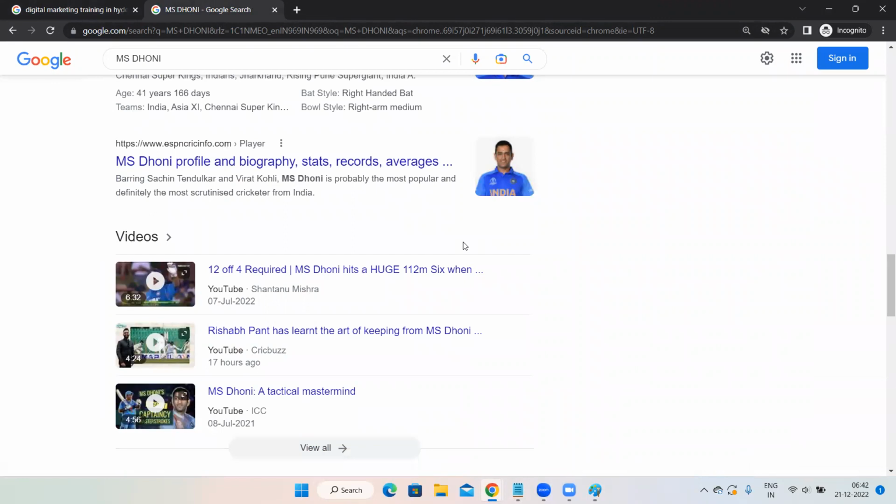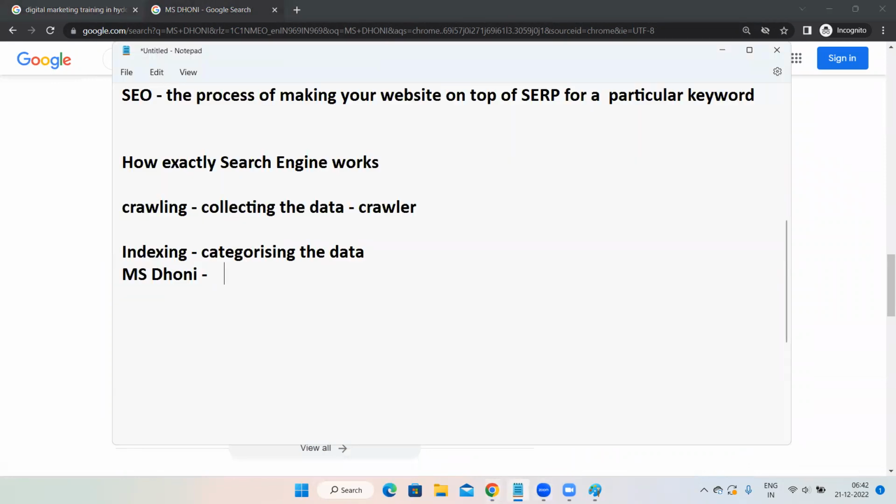Google is categorizing the data. Then how exactly is Google categorizing the data? If you go back to your blogging website, we have given a few categories, right? Google also will have n number of categories like travel category, news category, technology category. Like that, some lakhs of categories will be there in Google. Then sports category.